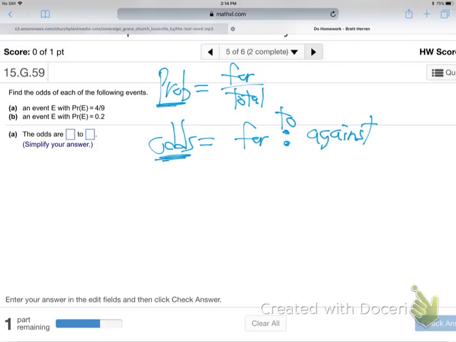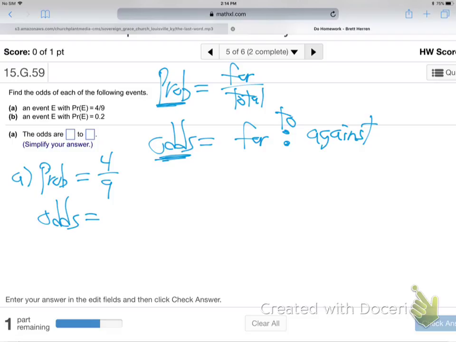So notice they both start with 4, don't they? They only finish differently. Probability finishes with total. Odds finishes with the number against. All right, let's see what we're talking about. So part A, an event E with probability 4/9. So they're saying on part A that the probability of something is 4 out of 9. Turn that into odds. Change that into odds.